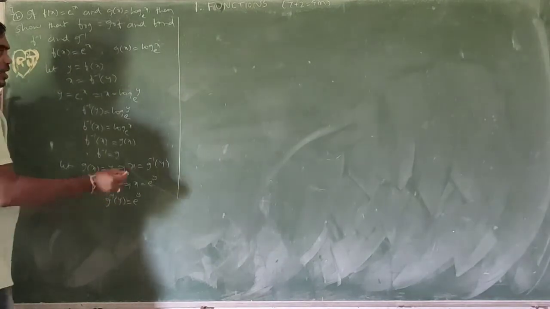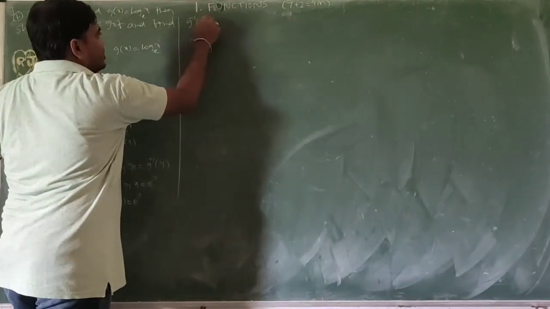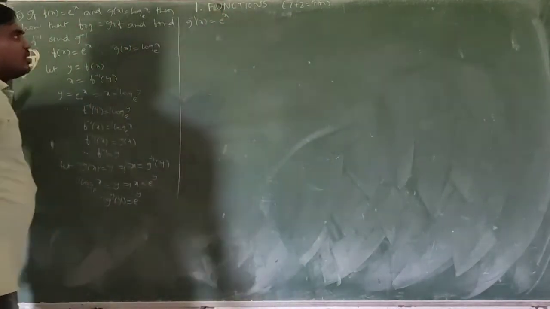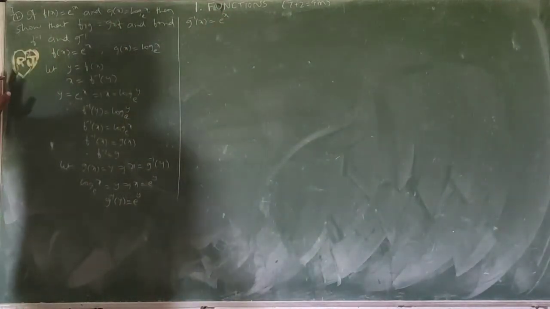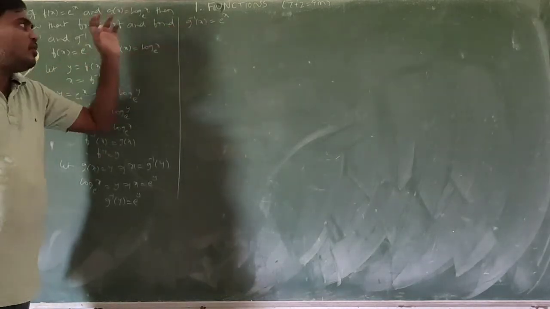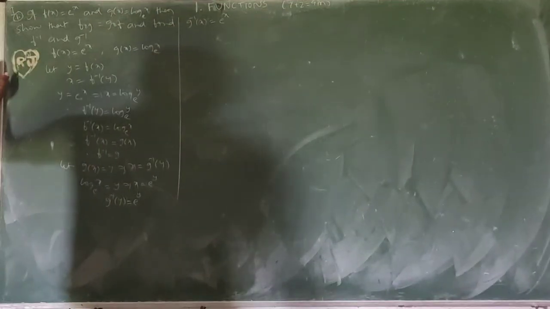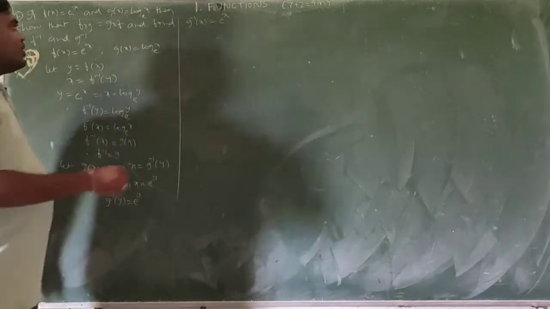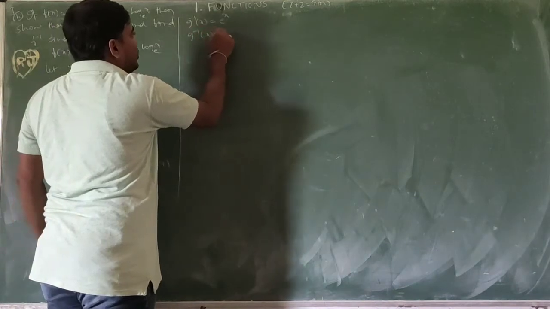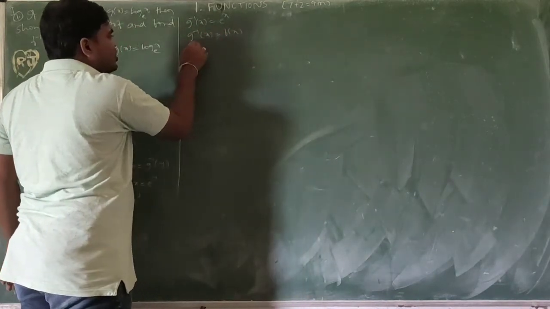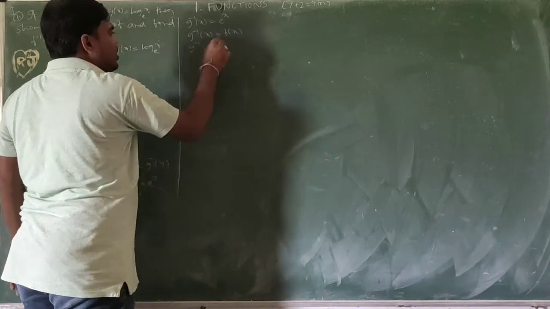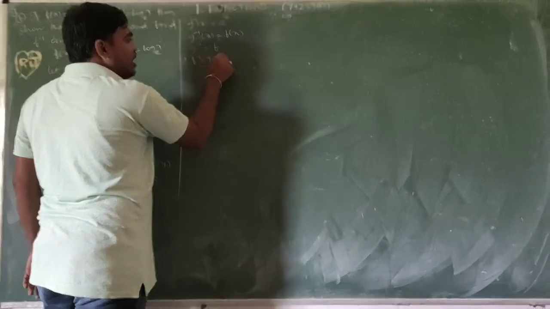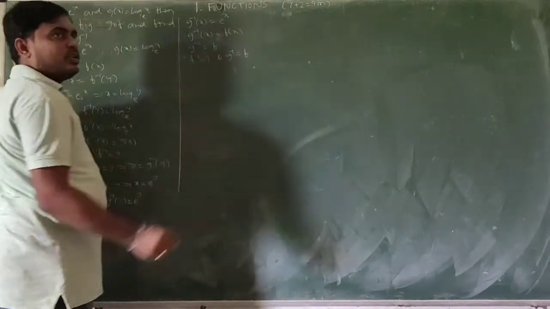Instead of y, I want to write x. So g inverse of x equals e power x. Now, e power x equals what? f of x. So g inverse of x equals f of x. Therefore g inverse equals f. So we got f inverse equals g and g inverse equals f.